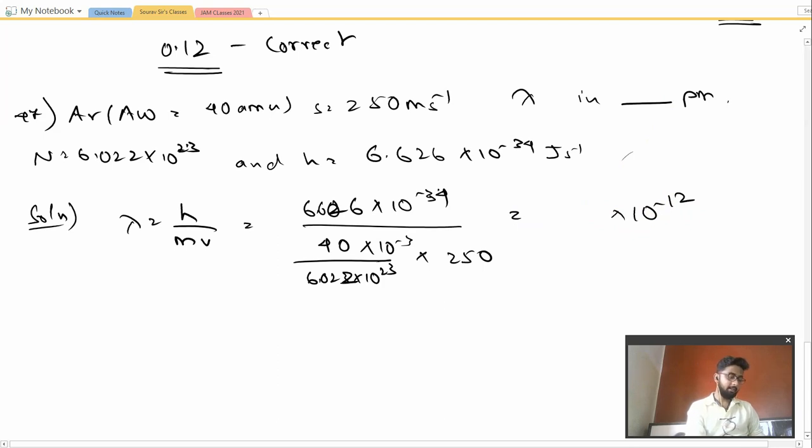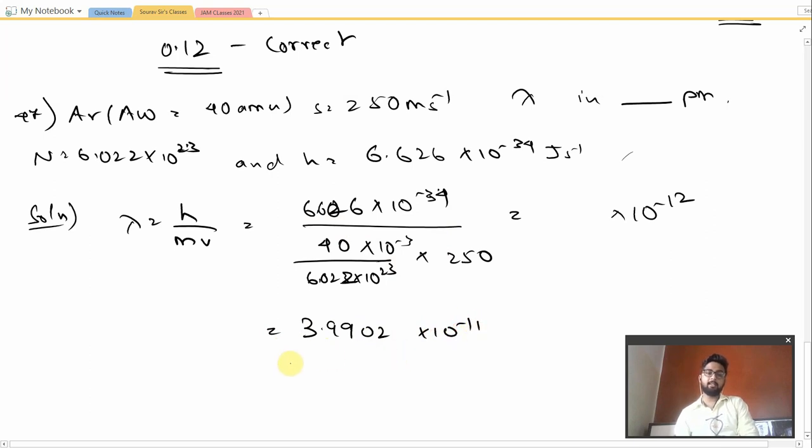6.626 into 10 to the power minus 34 into 6.022 into 10 to the power 23, divided by 40, divided by 250, divided by 10 to the power minus 3. Okay, so this comes out to be 3.9902 into 10 to the power minus 11.